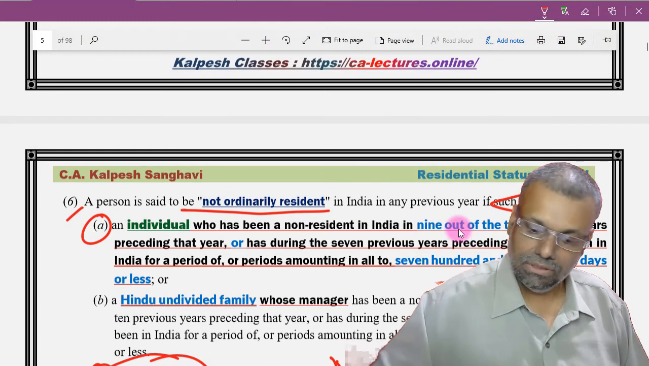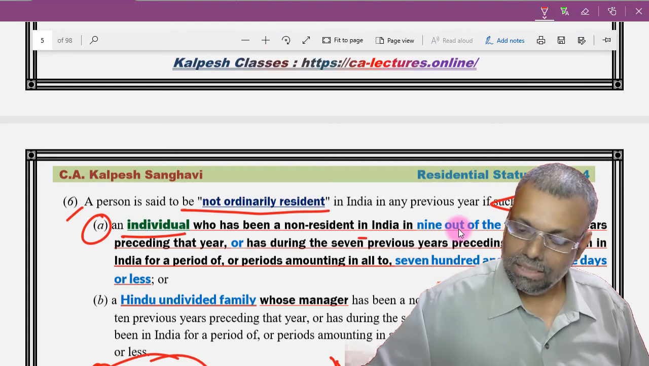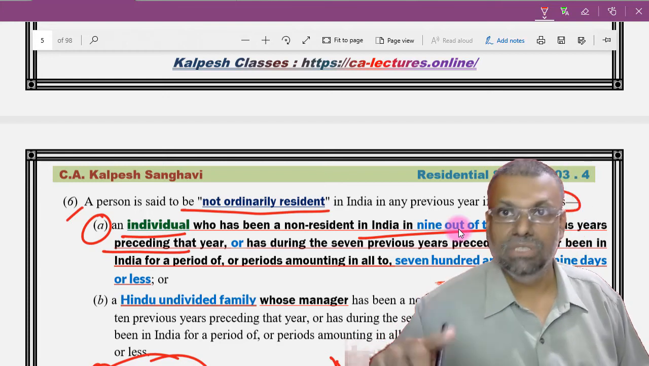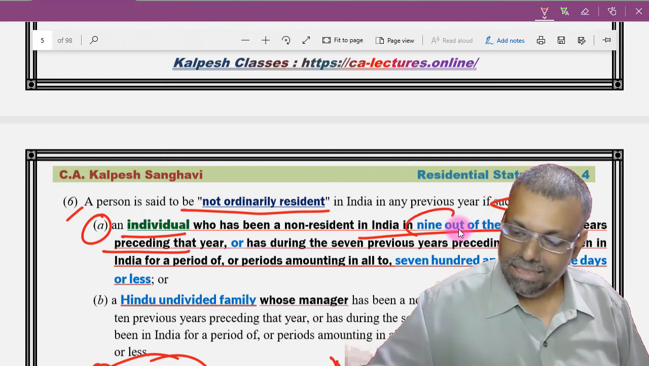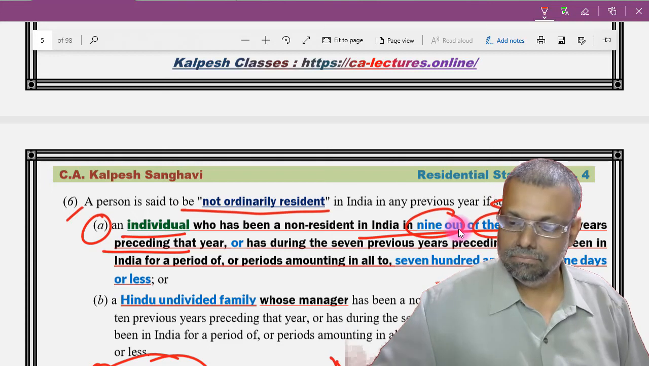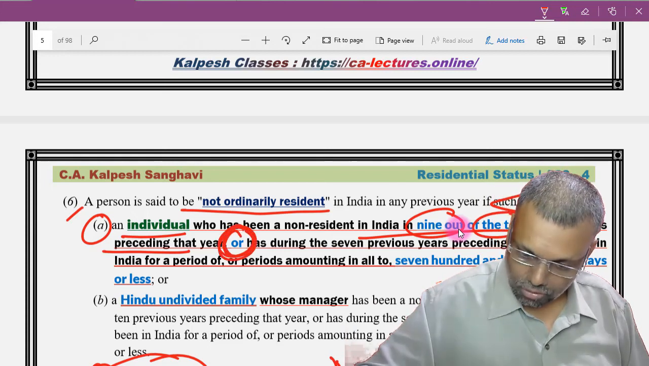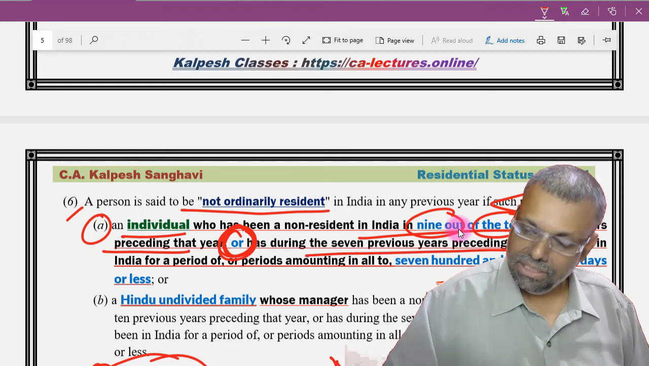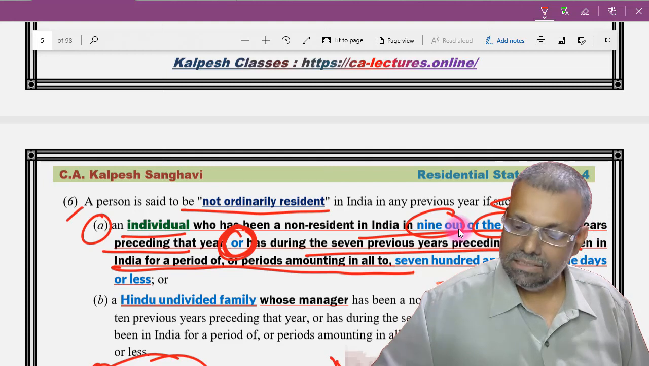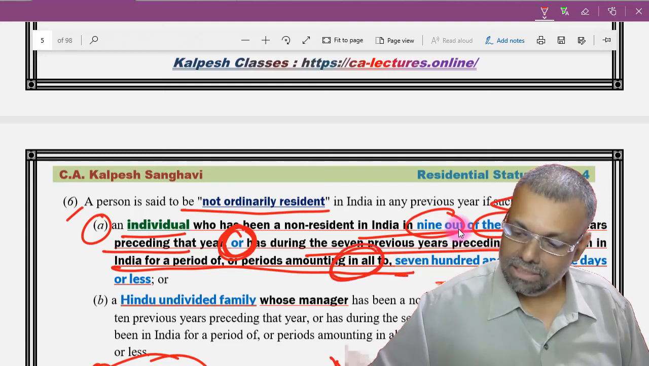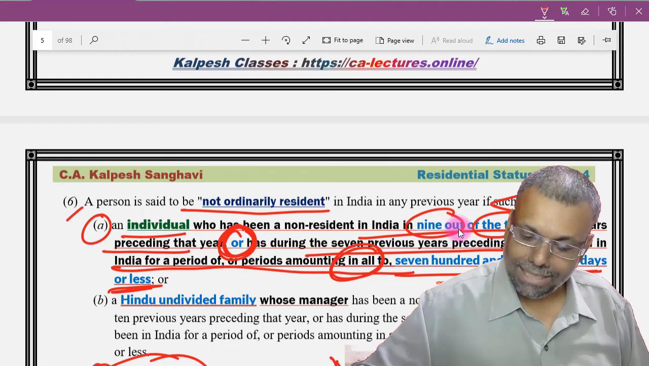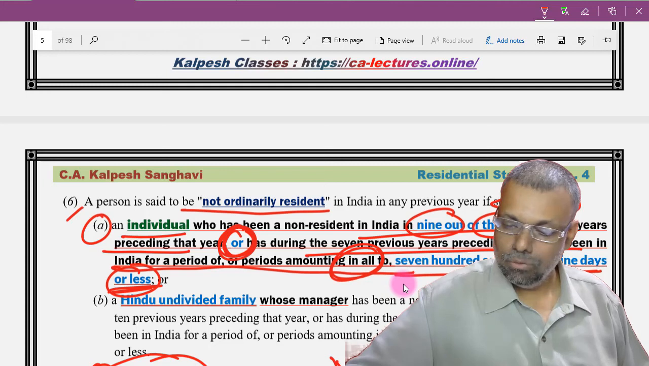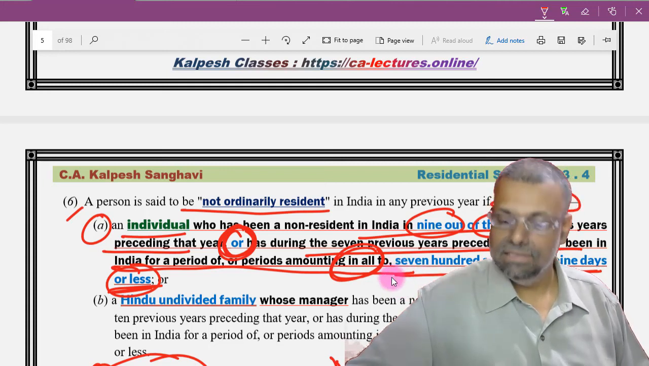So the only thing that we are left with is for individuals: 9 out of 10 previous years, that means the 10 years preceding that particular year. At least 9 years you should be non-resident. Or, don't forget this or. Look at this or. Or in the 7 years preceding that particular year, your total number of days of stay is 729 days or less. In our question we are not satisfying this 729 days.